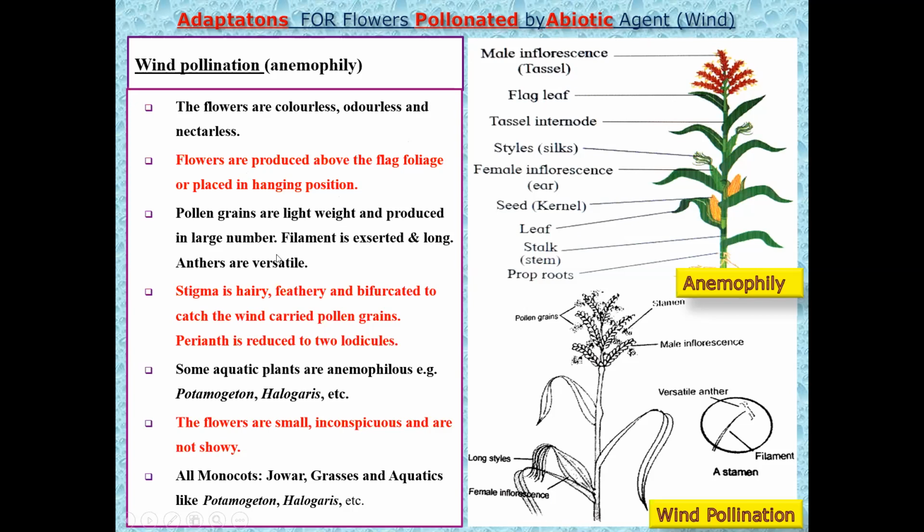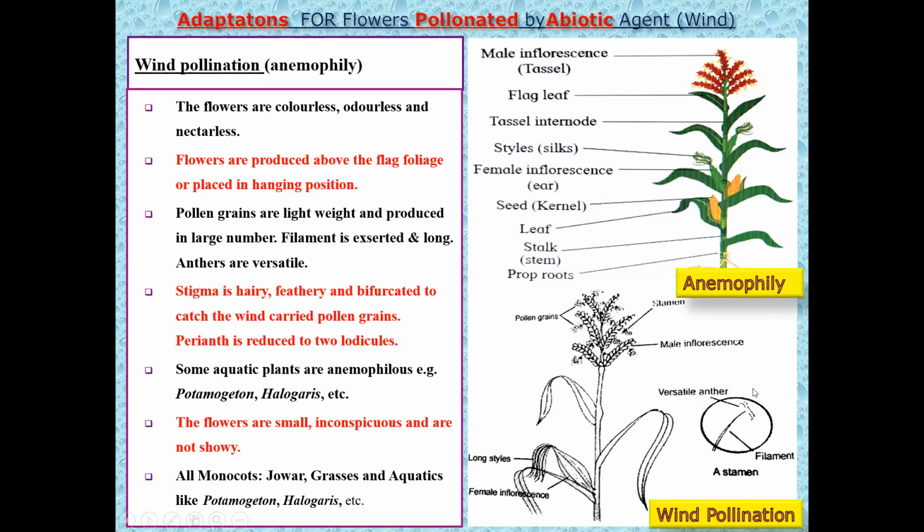They are produced in large number, expecting the loss of pollen grains, because this is a non-living agency and does not know where to shed the pollen grains, and therefore the pollen grains are produced in large number. The filaments are exserted, they are long, and the anthers are versatile. The filaments hang outside. They are long and they droop down outside the inflorescence, and the anthers are versatile.